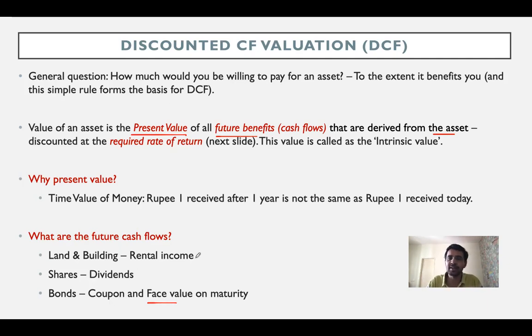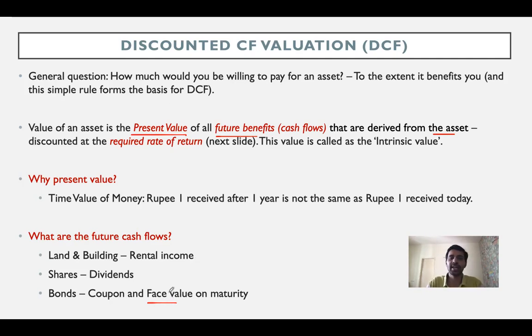Same with the case of rental income. Rental income is actually somewhere between shares and bonds, because for rental income, you generally enter into a contract for a specified period. Let's say you enter into a contract for 5 years, hypothetically. So the rental income that you're going to receive in the 5 years is actually fixed, right? But beyond 5 years, the rental income that you're going to receive is uncertain. So it has a component of bond as well as a component of share. The uncertain rent that you're going to receive beyond 5 years is a characteristic which is similar to shares, whereas the certain element that you're going to receive during the term of the contract is similar to a bond, right?